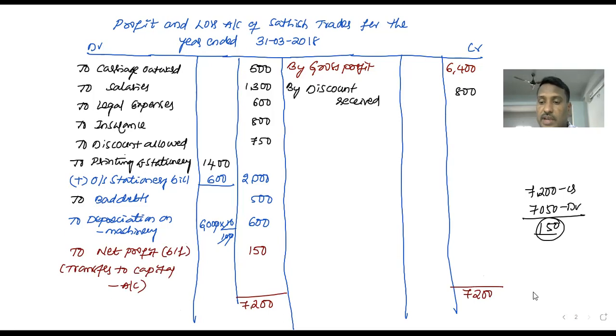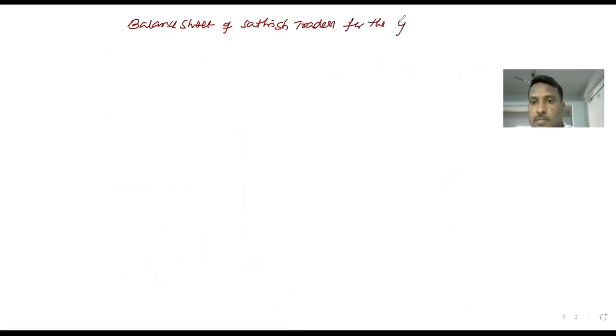Okay, let's move to the final statement, balance sheet. Balance sheet of Satish Traders for the year ended 31st March 2018. Already we discussed in the last classes, the trading account and profit and loss account are both accounts, but the balance sheet is not an account, it is a statement.